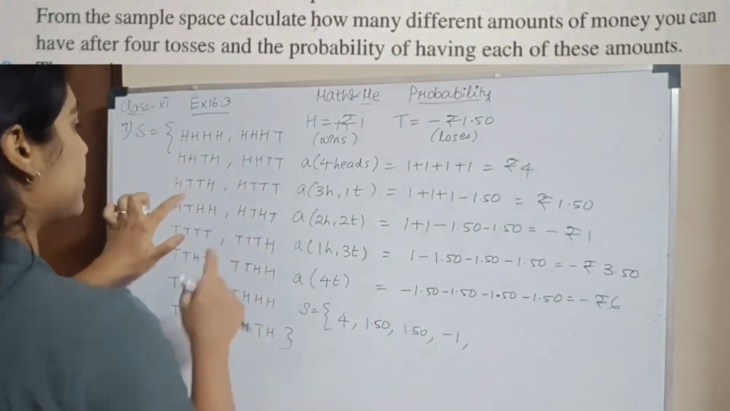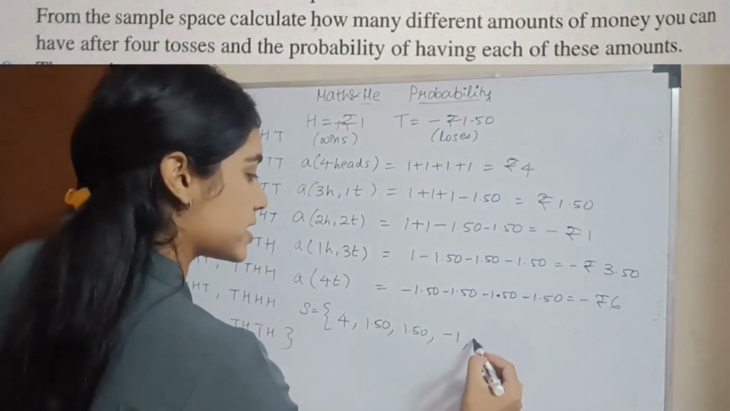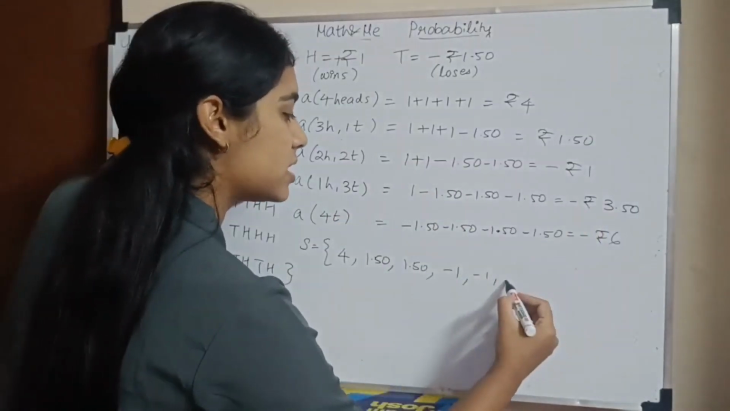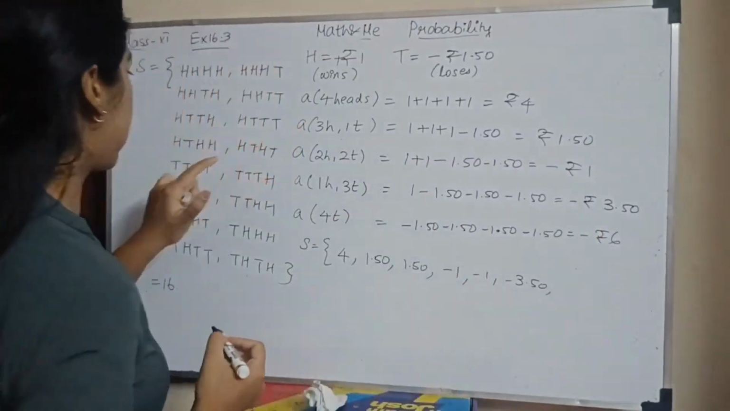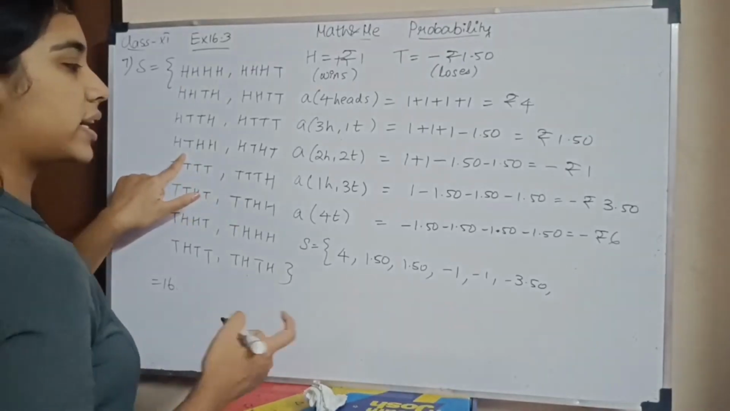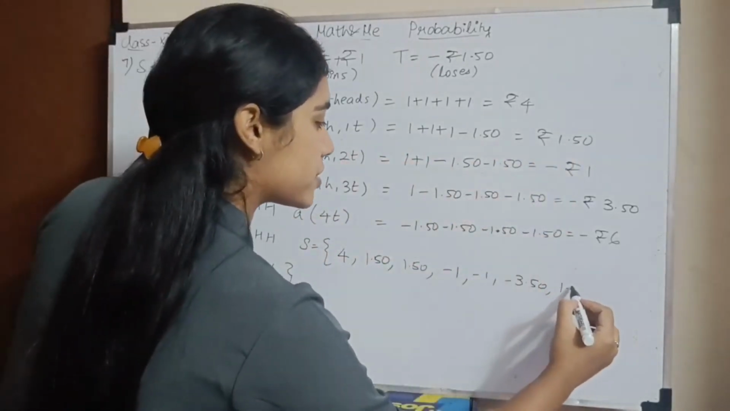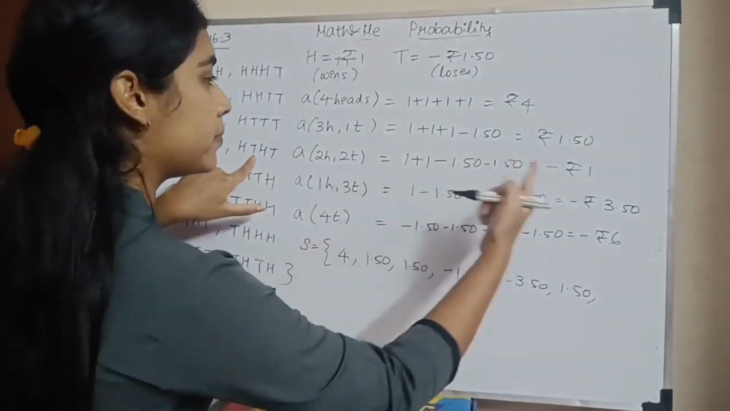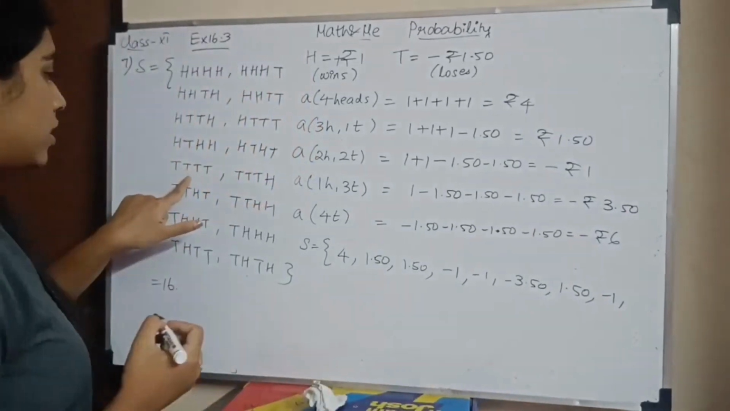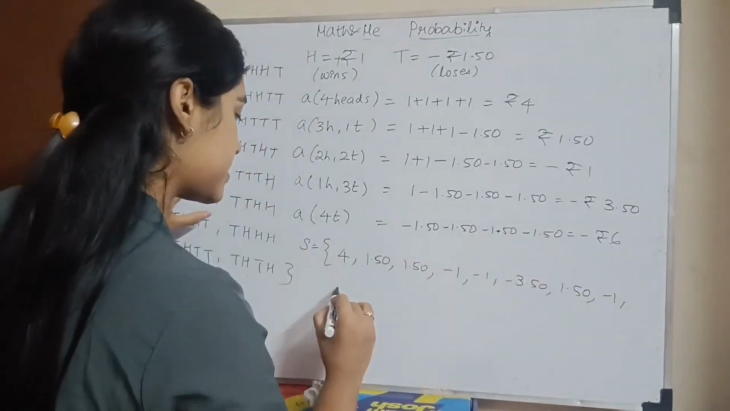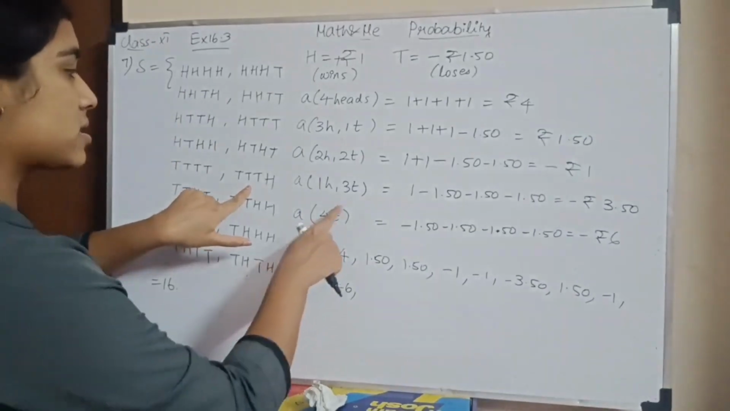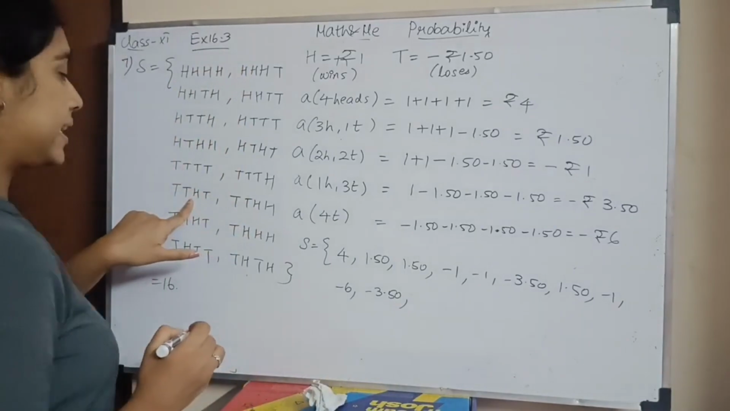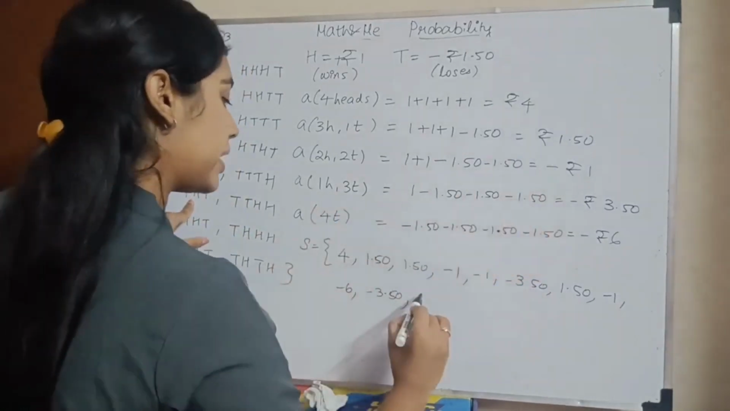So I finished 4 elements. Next, 2 heads, 2 tails, so it is again minus 1. Then 1 head, 3 tails, which is minus 3.50. Then again, 3 heads and 1 tail is 1.50. 2 heads, 2 tails, so it will again be minus 1. All 4 tails, so it is minus 6. 3 tails and 1 head, minus 3.50. 3 tails, 1 head, minus 3.50.